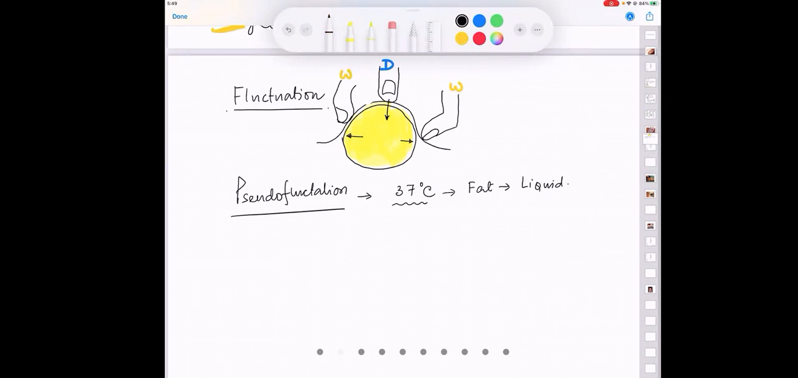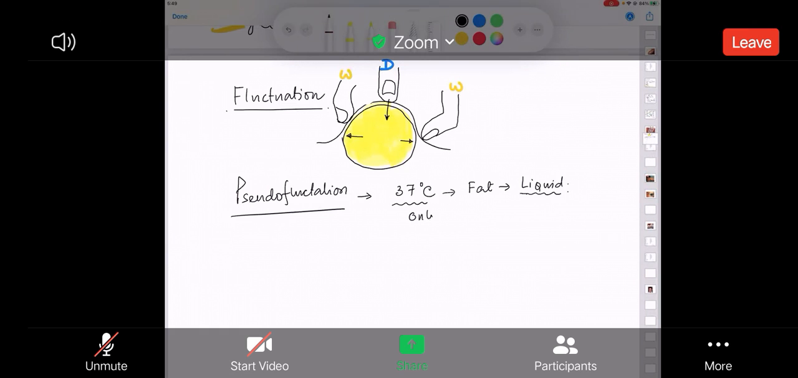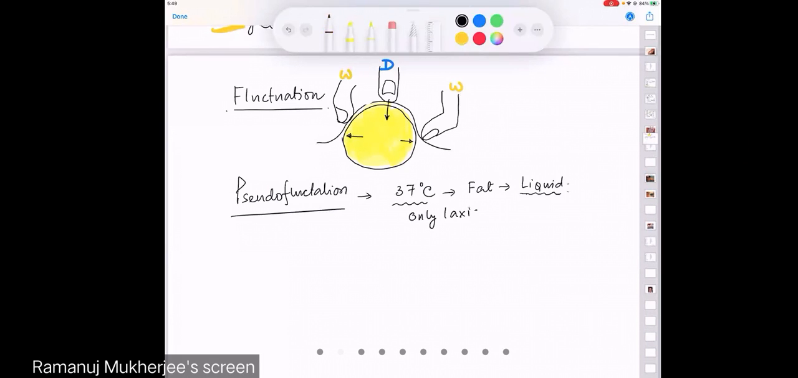If you place butter at 37 degrees centigrade, what happens to that butter? Butter melts, or it is at least half melted. And then if you try to elicit a fluctuation, will it be present? Yes, but it is present in only one axis. It will not be present in the other axis because the butter is not completely melted. So that is the reason fluctuation is said to be done in 2 axes. So this is all about fluctuation.